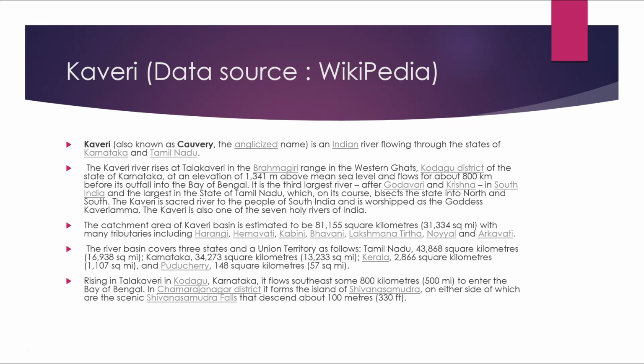Rising in Talakaveri in Kodagu, Karnataka, it flows south east some 800 kilometers, or 500 miles, to enter the Bay of Bengal. In Chamarajanagar district, it forms the island of Shivasamudra, on either side of which are the scenic Shivasamudra falls that descend about 100 meters.